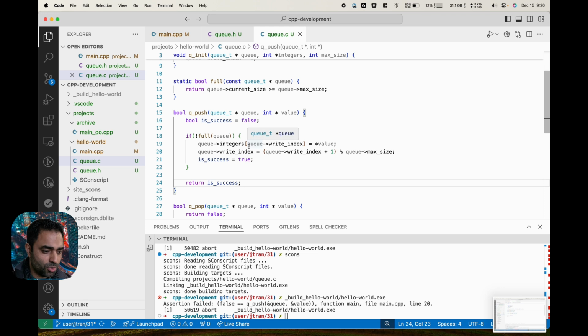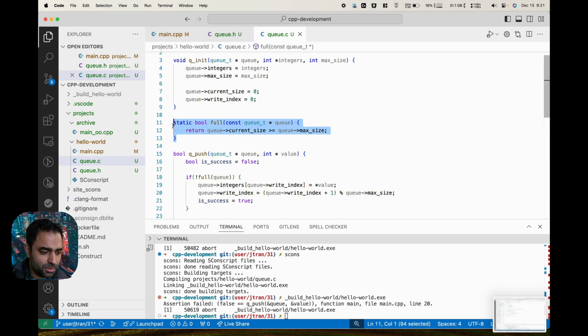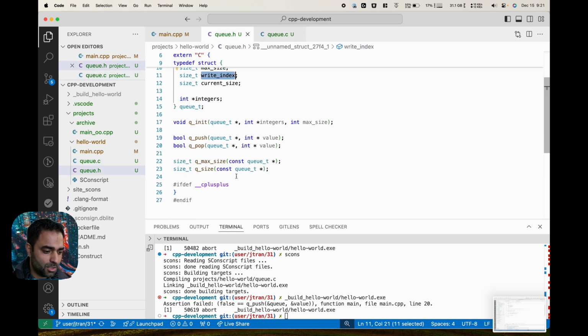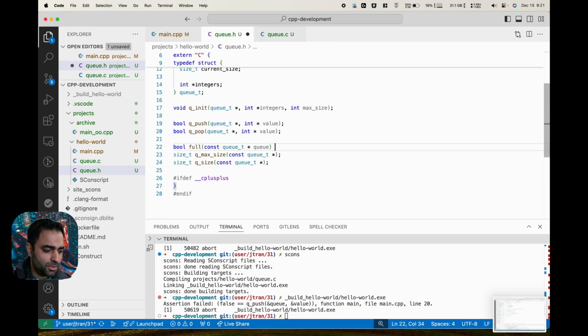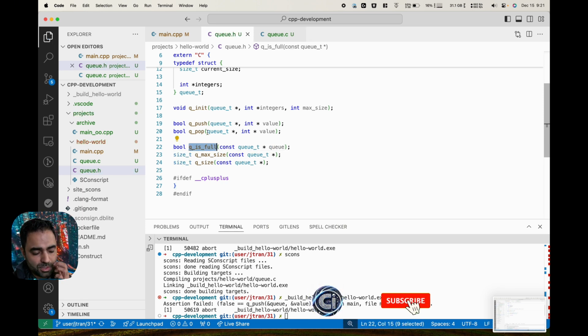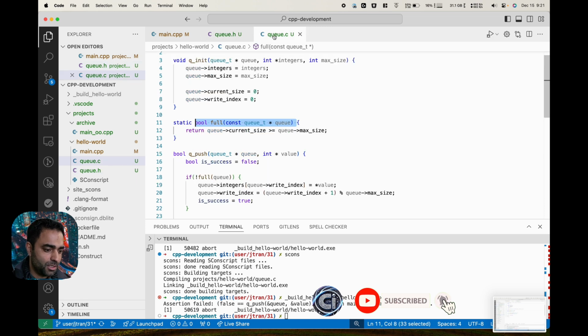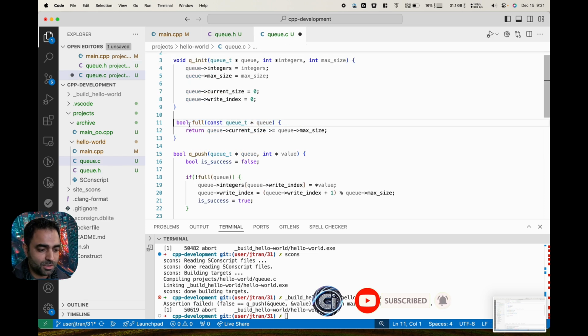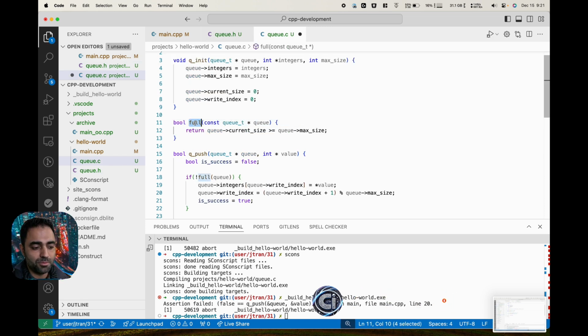Let's improve the code so far. Is this full API? Let's actually declare it publicly. So maybe over here we can say queue is full. Just for the sake of consistency in API, and implement it as non-static, because static is like a private method to this file.